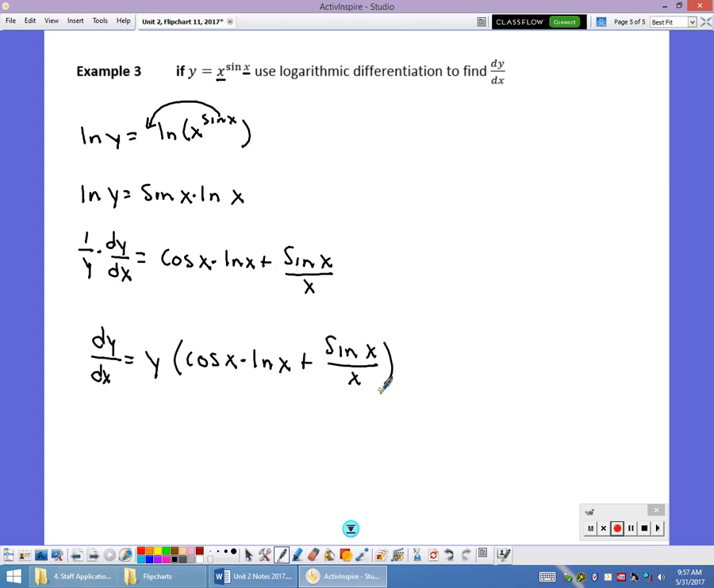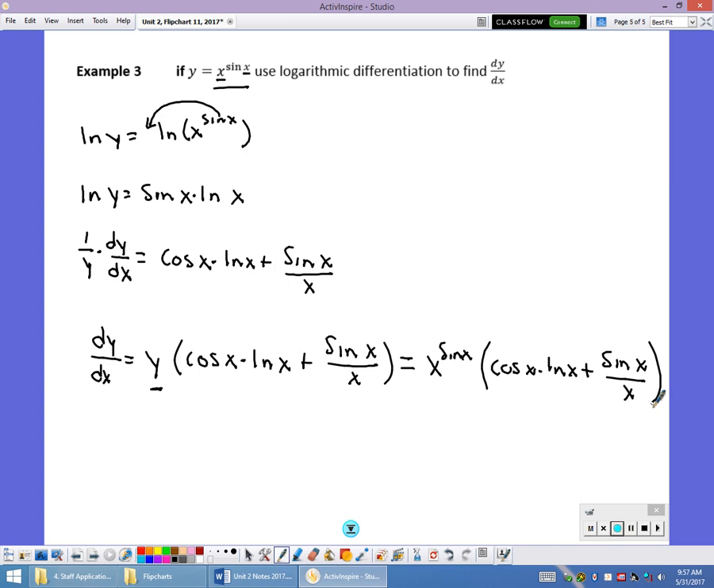And then the one last little trick that we're going to do, and not really a trick, but we want the derivative all based upon x. So I'm going to take that y right there, and I'm going to replace it with what it equals in the original equation, which is x to the sine of x. So ultimately, I would write the answer this way: x to the sine of x times cosine of x times the ln of x plus sine of x over x.